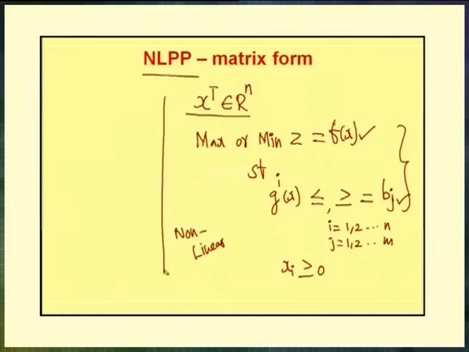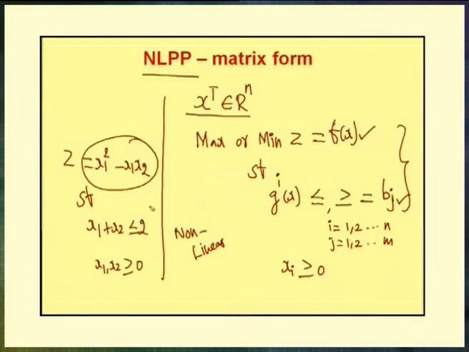For example, if I write z equals x1 squared minus x1 x2 subject to the constraint x1 plus x2 less than or equal to 2, it is a nonlinear programming problem where x1, x2 should be positive. Here the objective function is nonlinear, therefore this is an NLPP. In this NLPP, if instead of this constraint I write the constraint x1 squared x2 cubed, then it becomes nonlinear, because here both the objective function and constraints are nonlinear. Therefore, this is an example of a nonlinear programming problem.